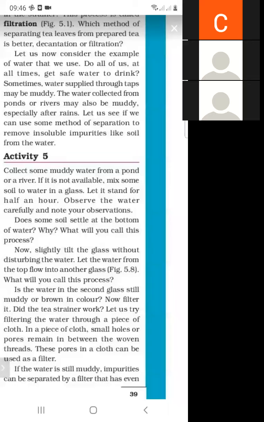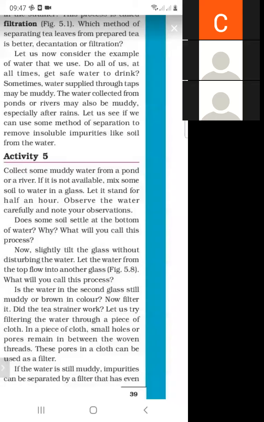Now filter it. Did the tea strainer work? As we know, the water present in the second glass is still muddy or brown in color. Now filter it. So we will filter it. And did the tea strainer work? Does a tea strainer work for this mixture? Does it work for this muddy water?